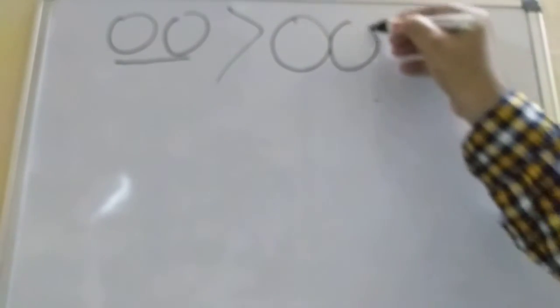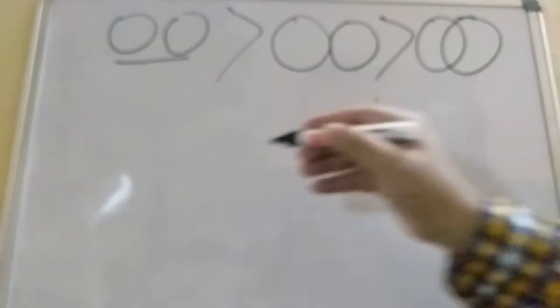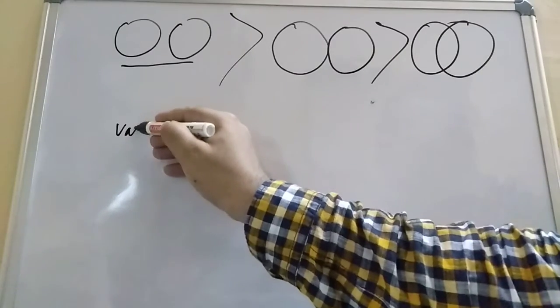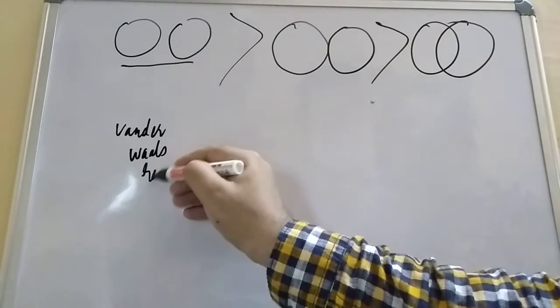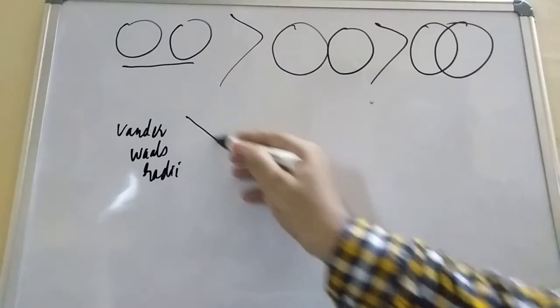Then there is metallic radii. Here the atoms are almost close, and the last one is overlapping. So van der Waals radii is the largest. Van der Waals radii is the largest radii.